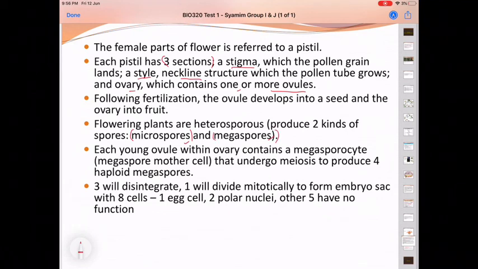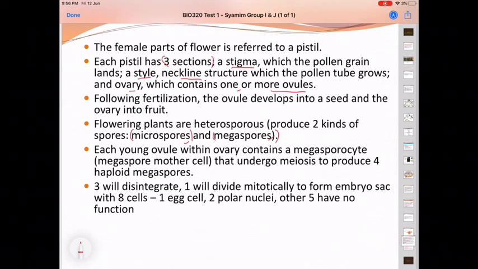Each young ovule within the ovary contains a megasporocyte, which is a megaspore mother cell that will undergo meiosis to produce 4 haploid megaspores. So remember, inside the ovule there is 1 megasporocyte, and inside it is a megaspore mother cell.